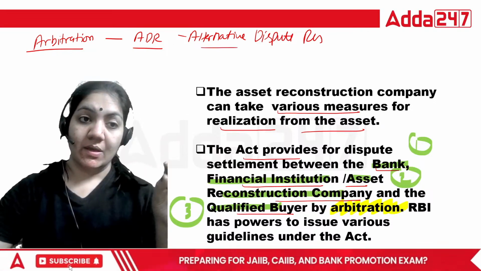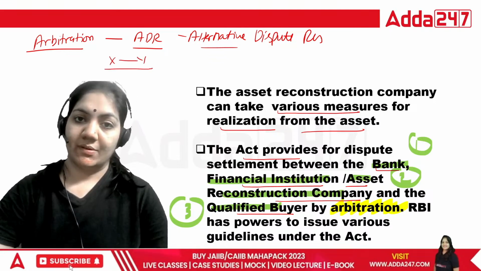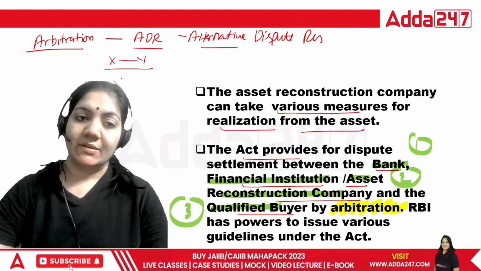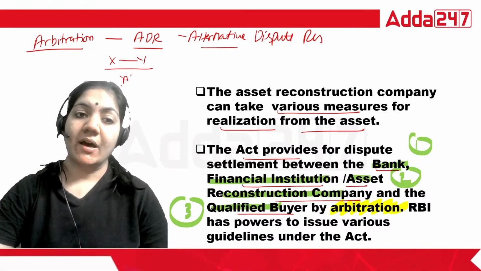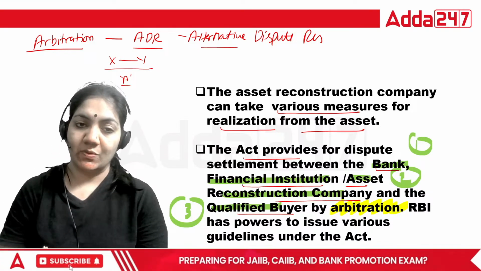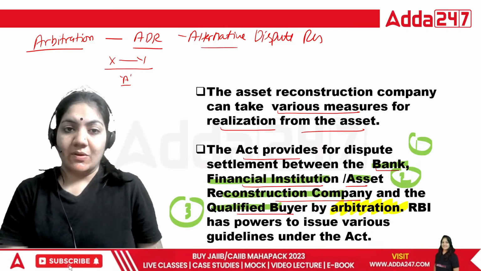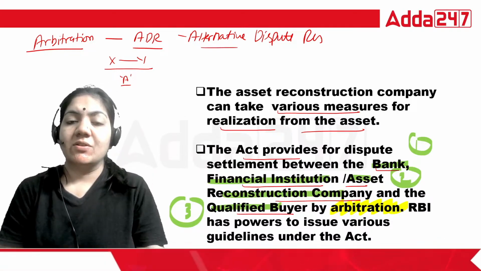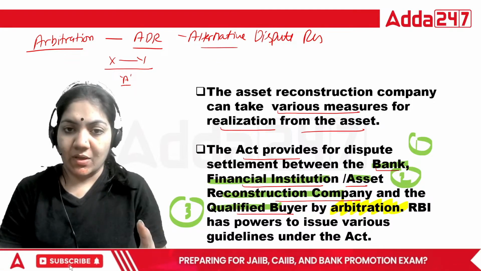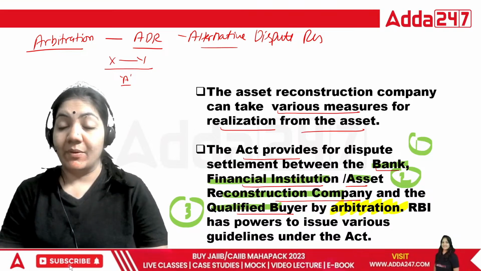Suppose X versus Y matter is there, and A is the arbitrator. The arbitrator is the person who solves the dispute between the parties. It is similar to conciliation, because in conciliation also the conciliator is the person who will solve the dispute. So these are the helpers of the court.